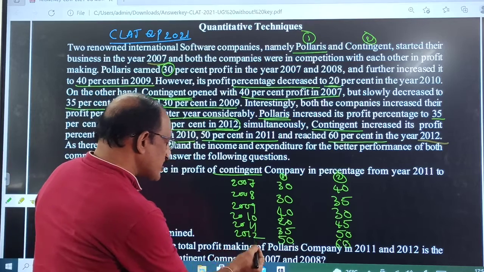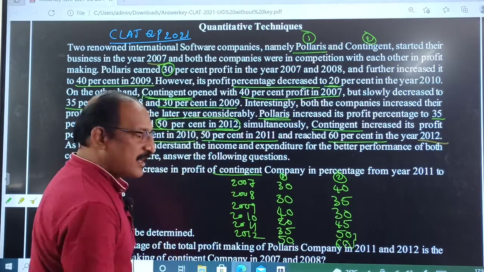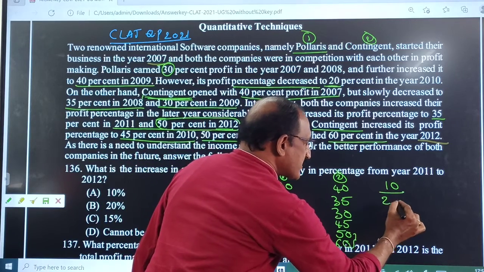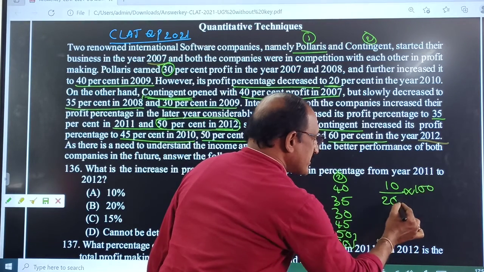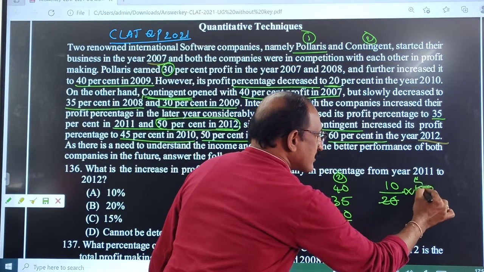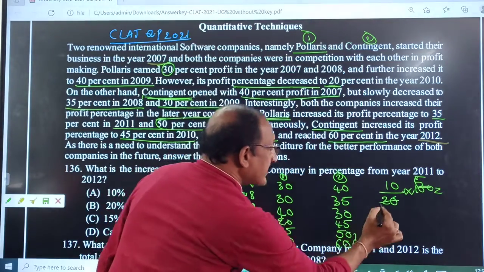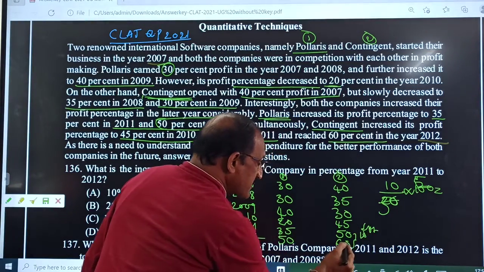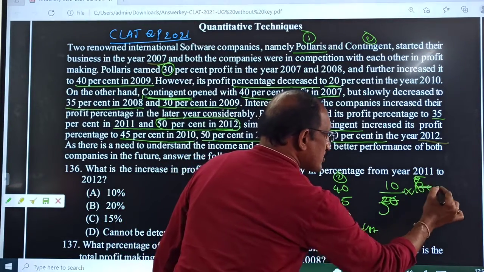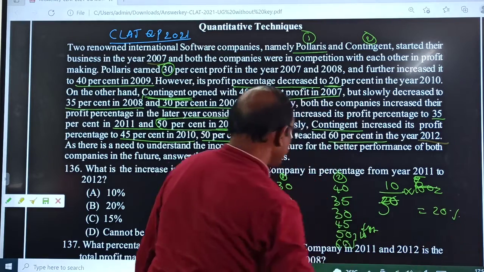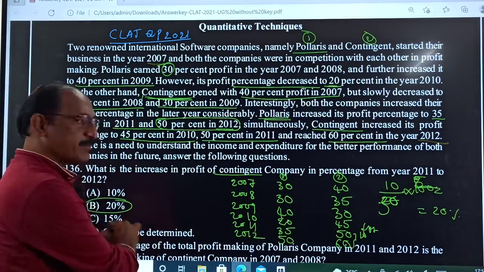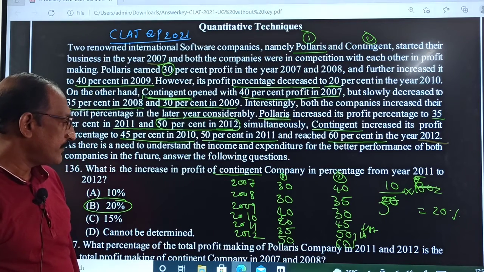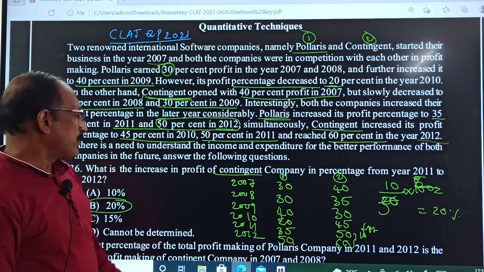The difference is 10 and the base is 50, so the increase is 20%. So option B is the correct answer. Is it clear? Yes, sir. Now remember that.